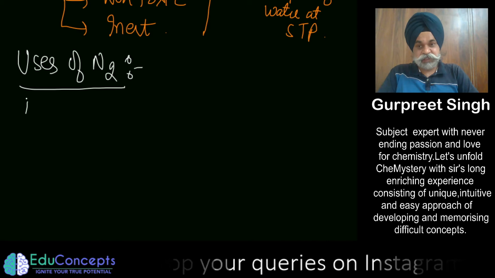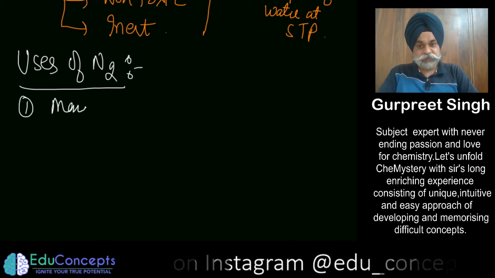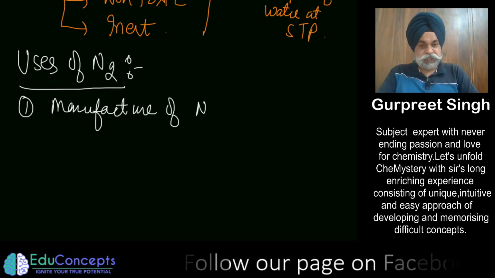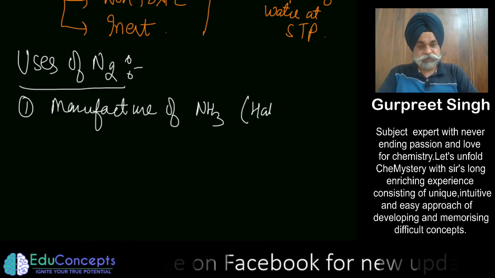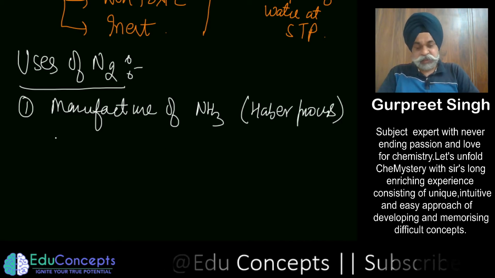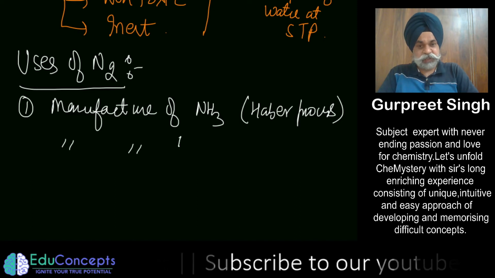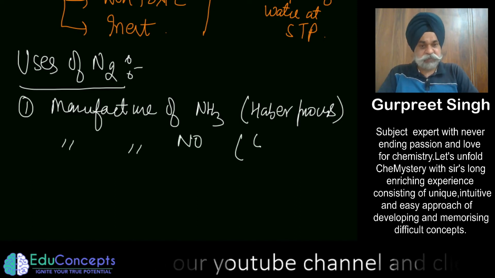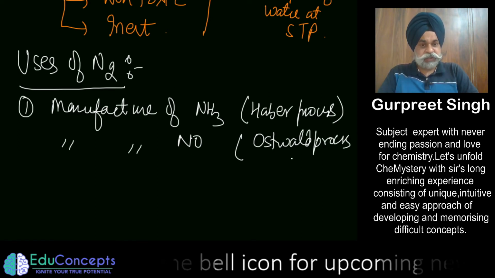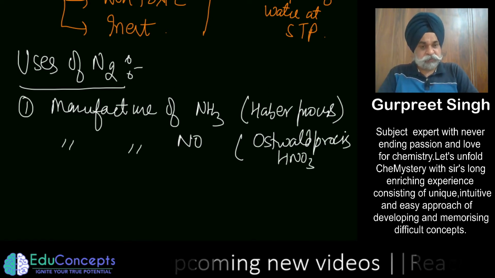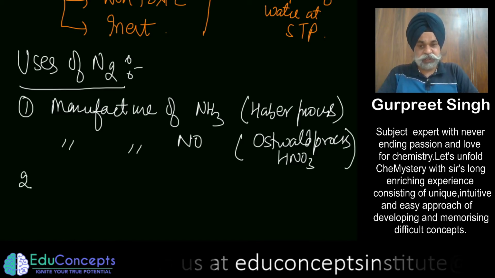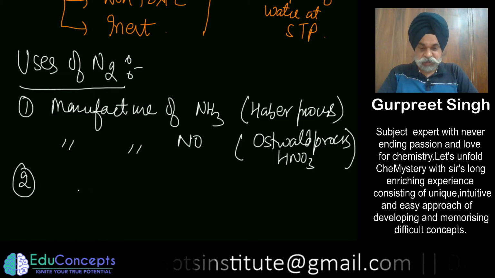So first, it is used in the manufacture of ammonia by Haber process, as you would see in the later part of this video. There you require nitrogen. And then in the manufacture of nitric oxide, and in the later part we are going to call it the Ostwald process, which actually is the later part of the process of formation of nitric acid. So these are two industrially important compounds where nitrogen is frequently used.